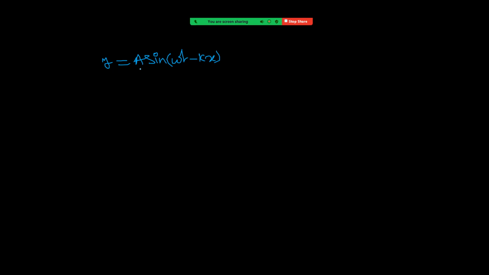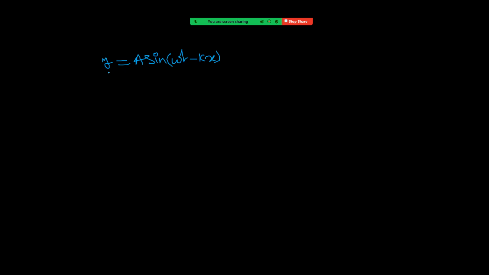But here, it is a longitudinal wave. If energy propagates along the x-axis, oscillations are also along the x-axis. But to avoid confusion, instead of writing x, we are writing y. But we have to keep in mind that y is the displacement of those air particles along the x-axis. Here y stands for the displacement of the particles of the medium along the propagation direction, that is, along the x-axis, right?